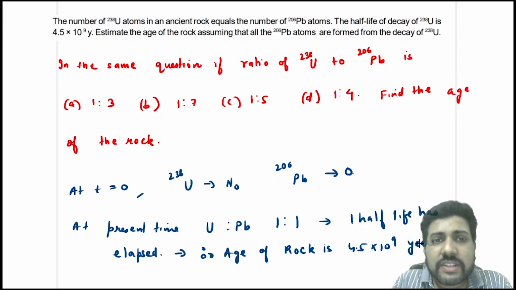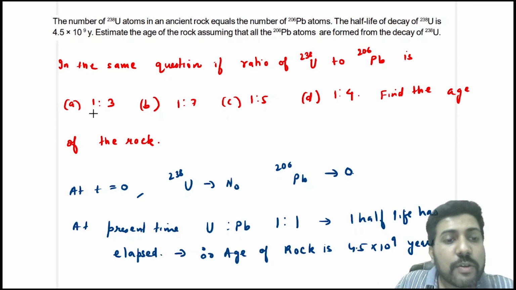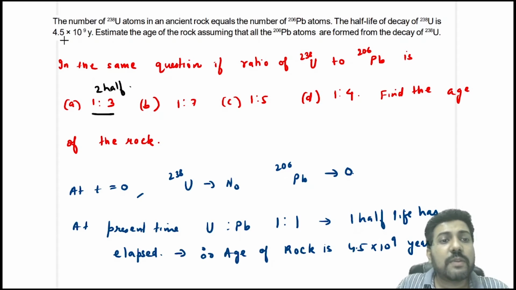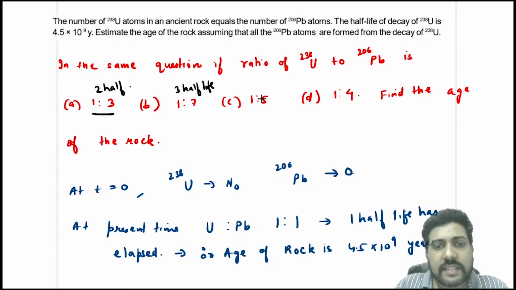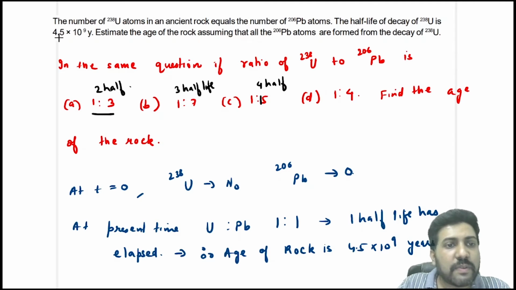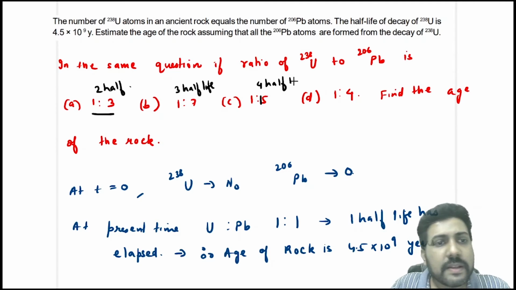Now in the same question, if the ratio was found out as 1:3, then you will say 2 half-lives have passed. Then the answer will be 9 into 10 raised to power 9. If they ask you that the ratio of uranium to lead atoms is 1:7, in that case you will say 3 half-lives have passed. So 3 half-lives means 3 into 4.5 into 10 raised to power 9 years. If they say that the ratio is 1:15, in that case you will say that 4 half-lives have passed. That means the answer will be 4 into 4.5 into 10 raised to power 9 years.